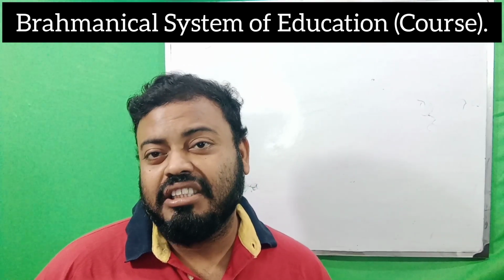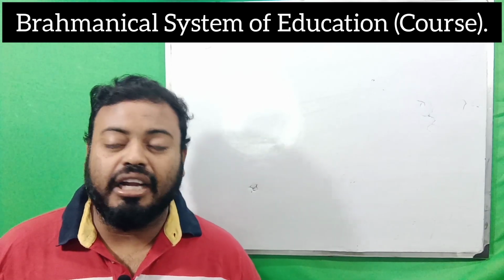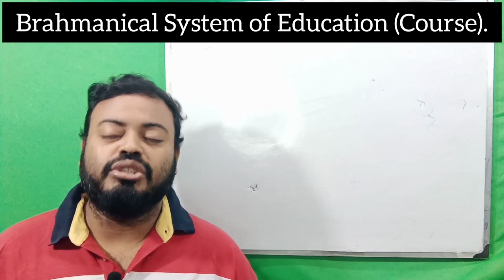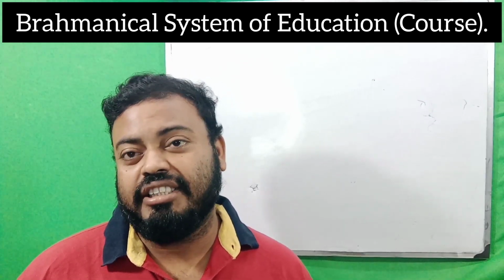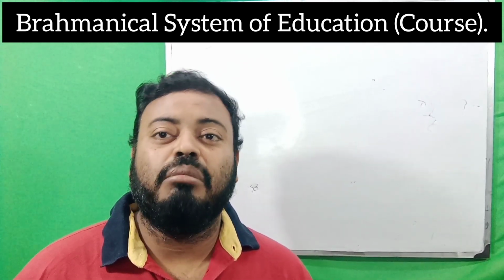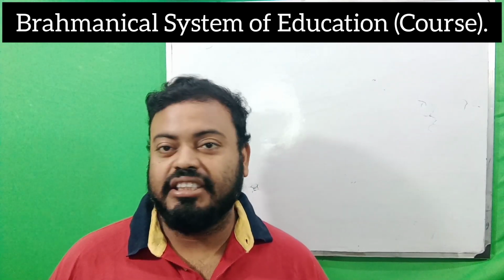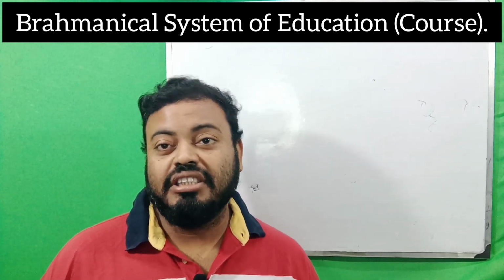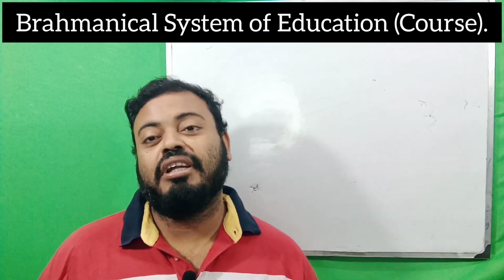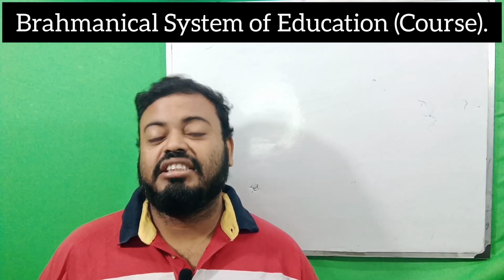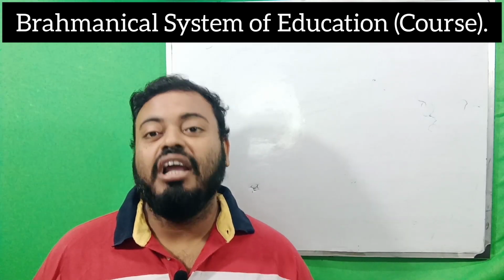Number one is called the Anushasans. The Anushasans have six subcategories. Number one is education, number two is realistic knowledge, number three is grammar, number four is metrics, number five is astrology, and the sixth and last is others. In the Brahmanic times of education, the curriculum was classified into these six subcategories.